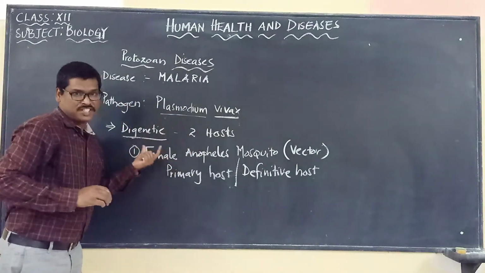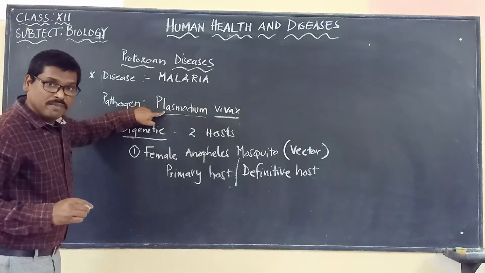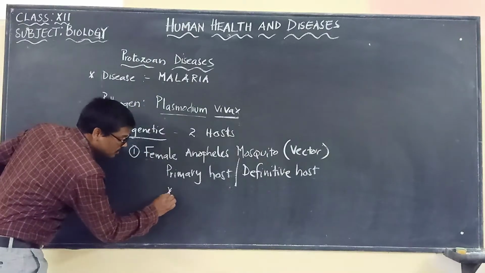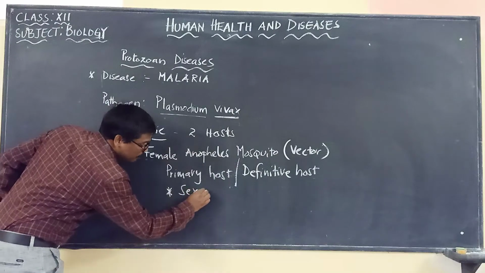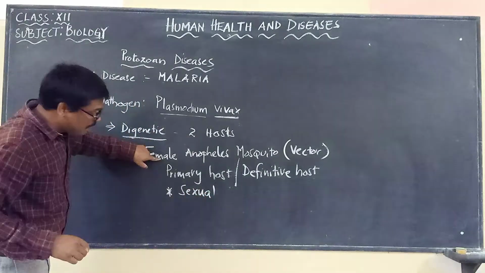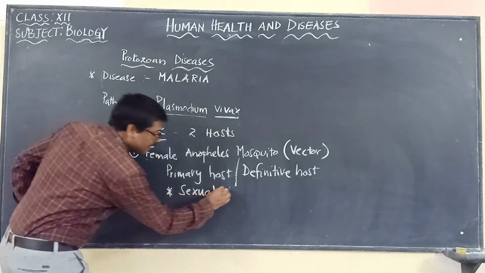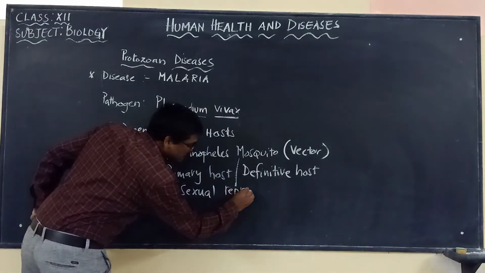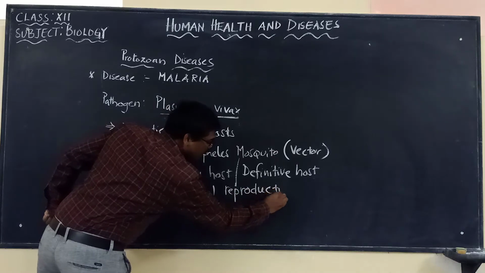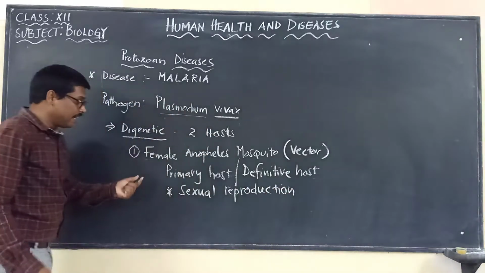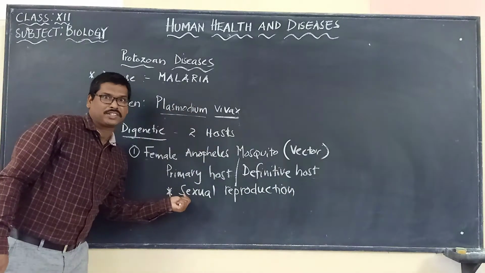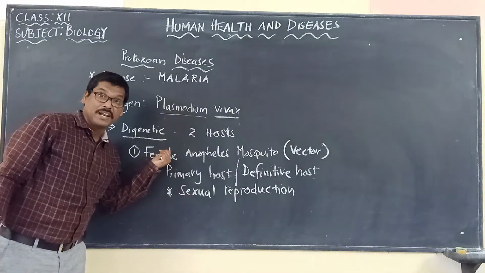In the female Anopheles mosquito, Plasmodium vivax completes its sexual reproduction. Please remember, it is undergoing the sexual reproduction process in the female Anopheles mosquito.